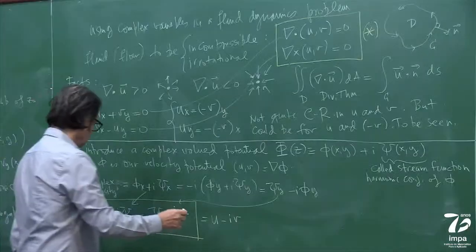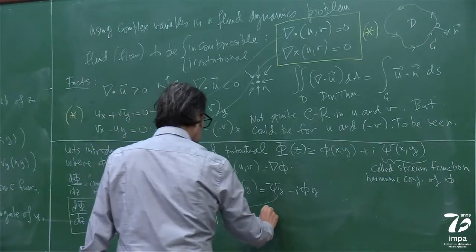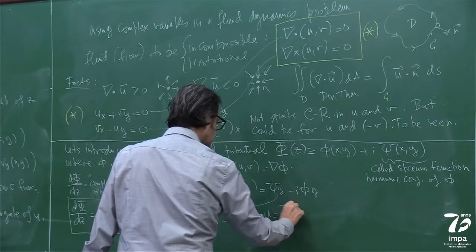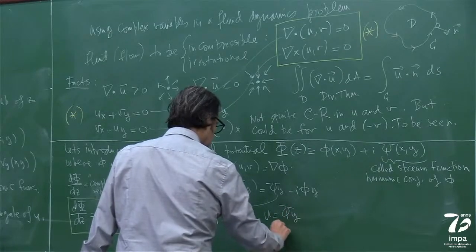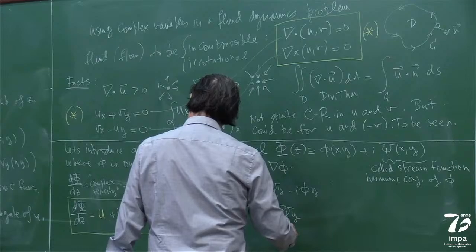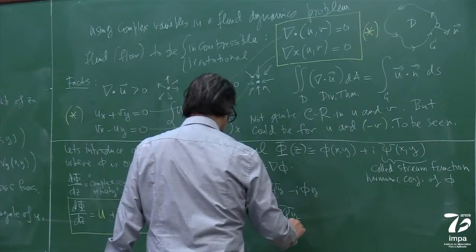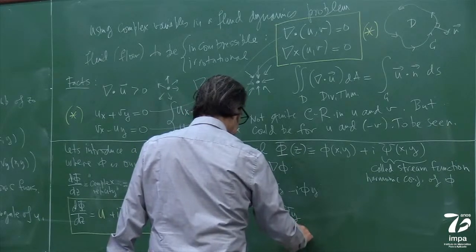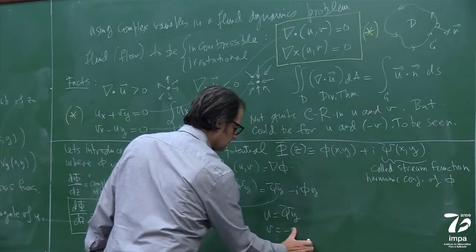And we also learn that U is equal to deep C dy, V is equal to minus deep C dx.